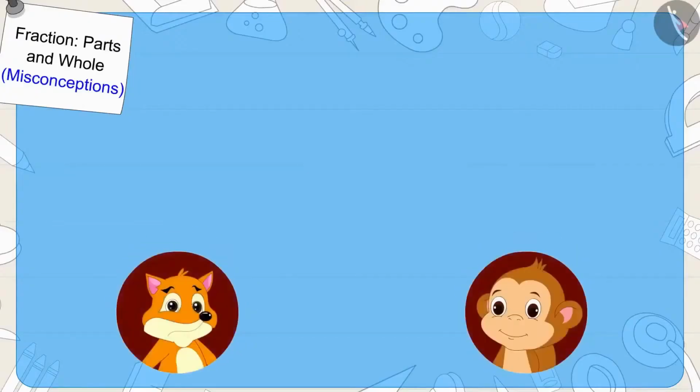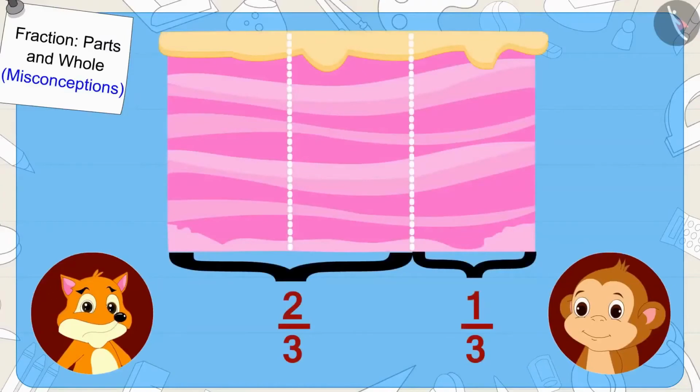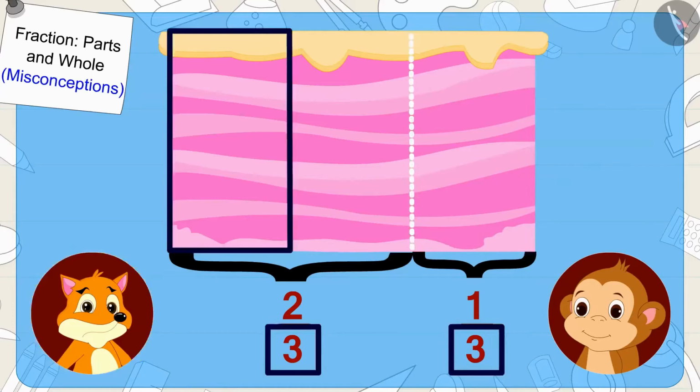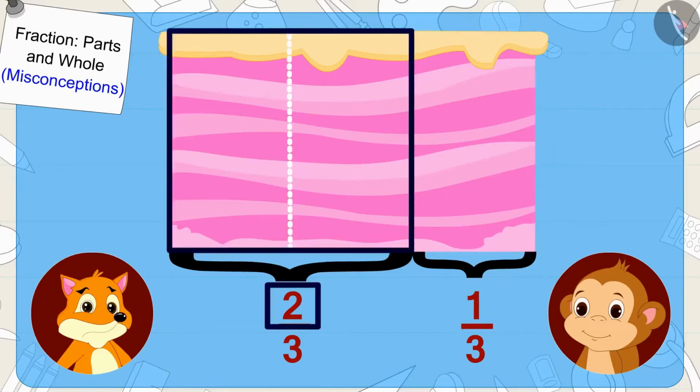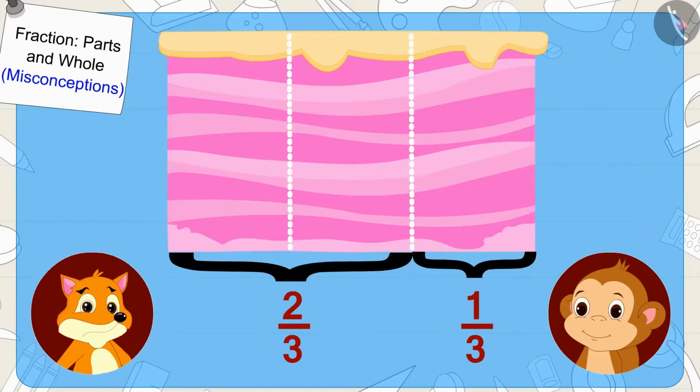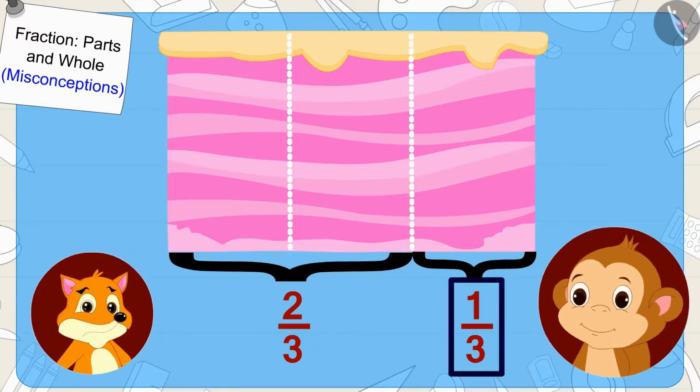Children, the fox has divided the cake into 3 equal parts. But are they both getting equal amount of cake? The fox was once again fooling Babban. The fox has divided the cake into 3 equal parts. But Babban has got only 1 part, while the fox has got 2 parts. Hence, the fox has got more cake than Babban.